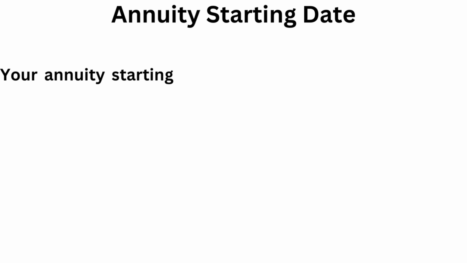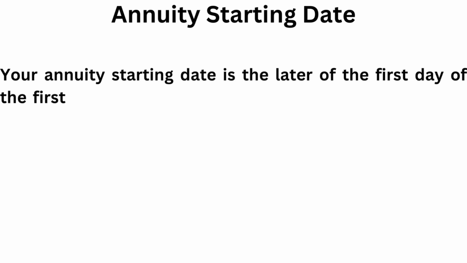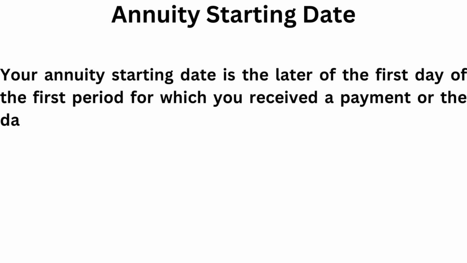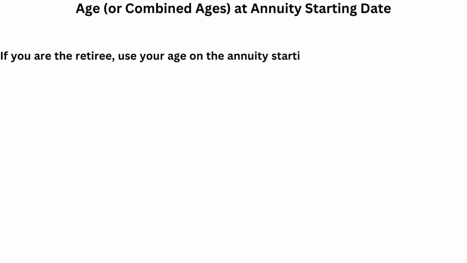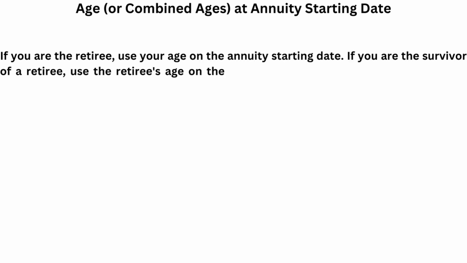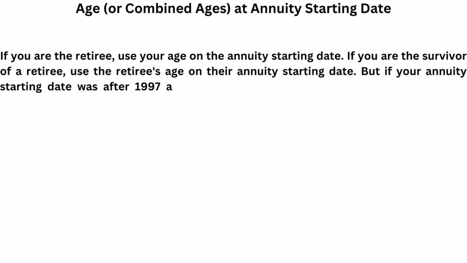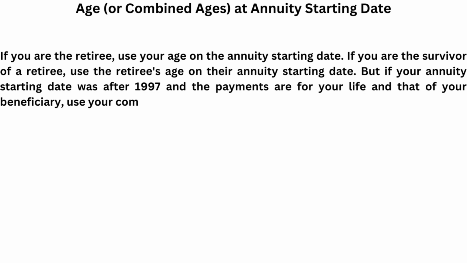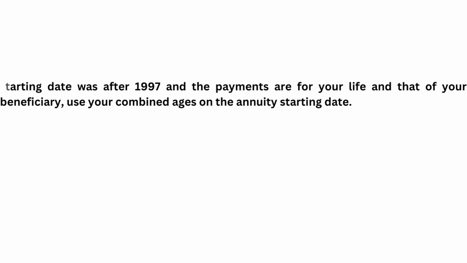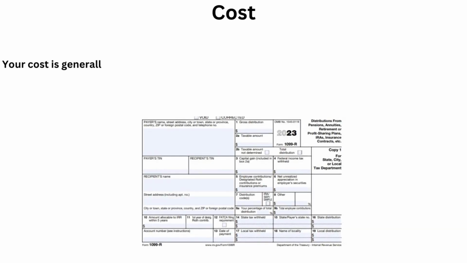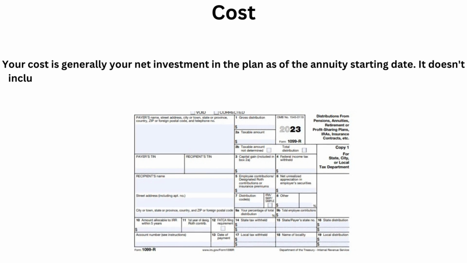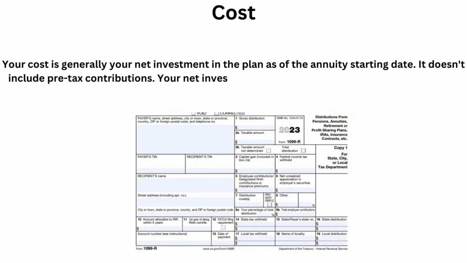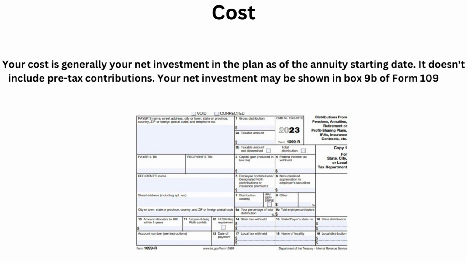Starting date. Your annuity starting date is the later of the first day of the first period for which you received a payment, or the date the plan's obligations became fixed. Age, or combined ages, at annuity starting date. If you are the retiree, use your age on the annuity starting date. If you are the survivor of a retiree, use the retiree's age on their annuity starting date. Cost. Your cost is generally your net investment in the plan as of the annuity starting date. It doesn't include pre-tax contributions. Your net investment may be shown on Form 1099-R.